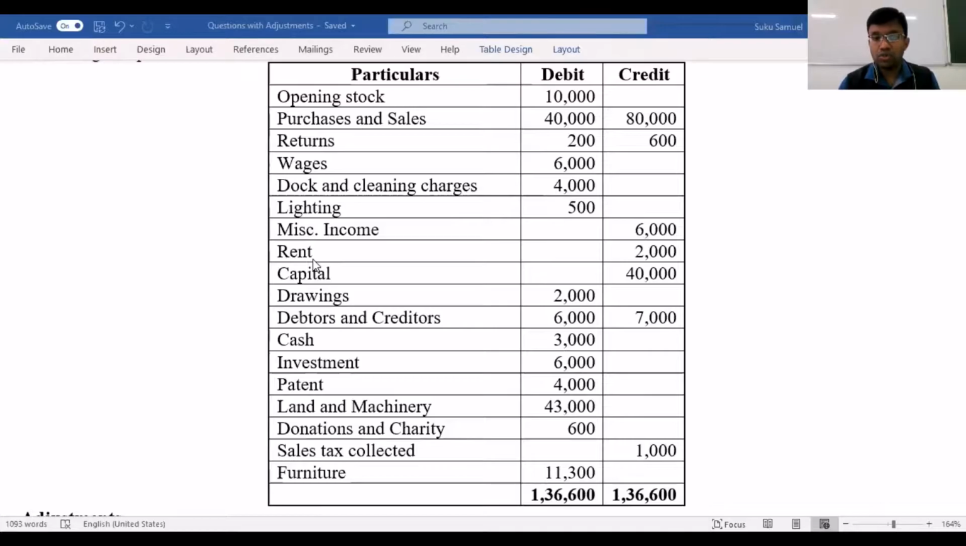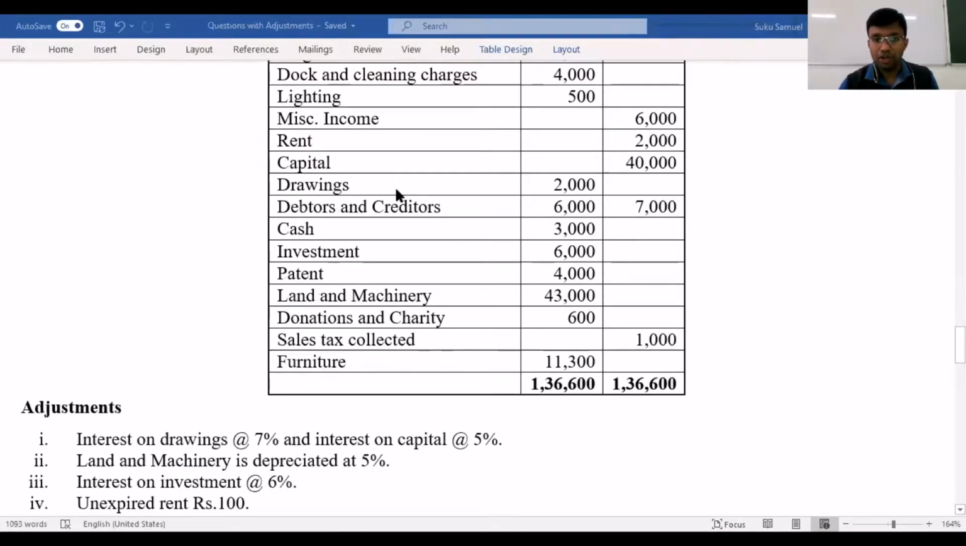Rent. Now notice over here, rent is mentioned on the credit side. So what kind of rent would this be? Is this rent paid, or is it rent received? Here, since rent is featuring on the credit side, it is assumed to be an income, and here this will be an indirect income falling into your profit and loss account. Capital will fall into your balance sheet. Drawings, balance sheet. Then you have debtors and creditors, and they've mentioned two amounts.